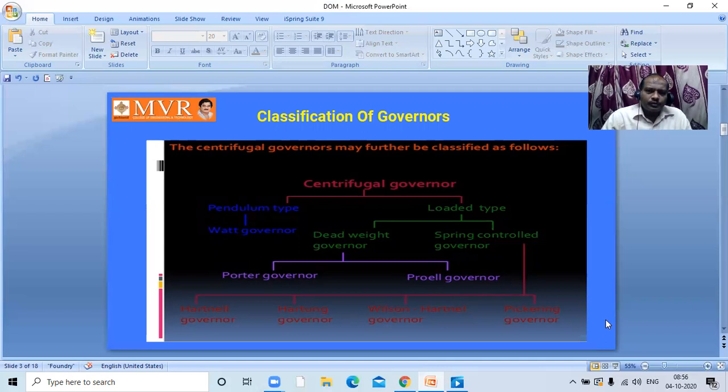So before going to the exact classification, how many types of governors are there? There are broadly two types of governors. One is centrifugal governors, and the second one is inertial governors. In centrifugal governors, there are two classifications. One is the pendulum type governor, and the second one is the loaded type governor. In the loaded type governor, we have the dead weight governor and the spring controlled governor. In the dead weight governor, we have the Porter governor and the Proell governor.